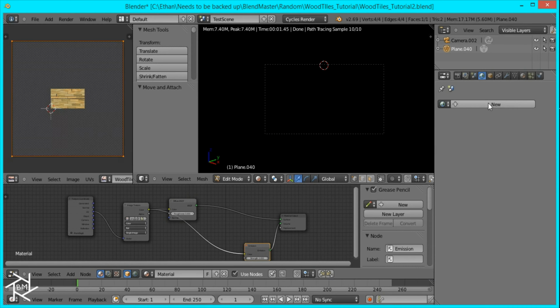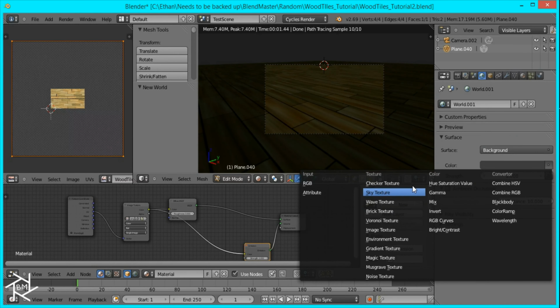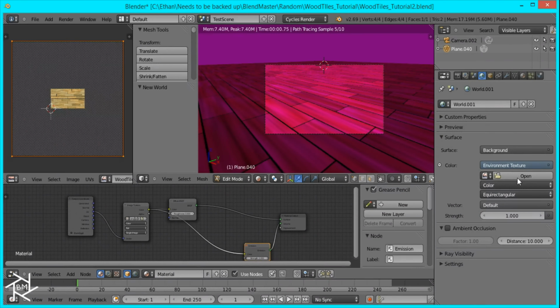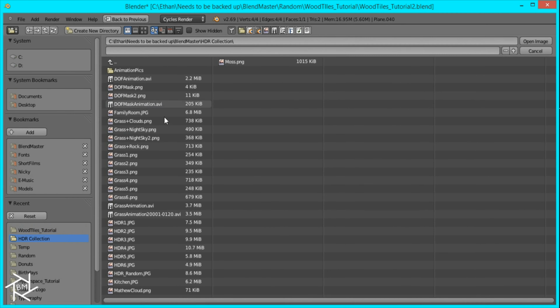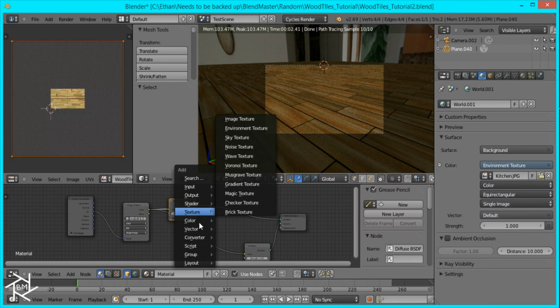Right now you can't see anything because there's no light, so I'm just going to add a light. I'm going to add an environment texture, open that up, and there it is. I'm just going to leave it like this. I'm not going to move the positioning because it looks fine, and you can already start to see it's looking pretty good.